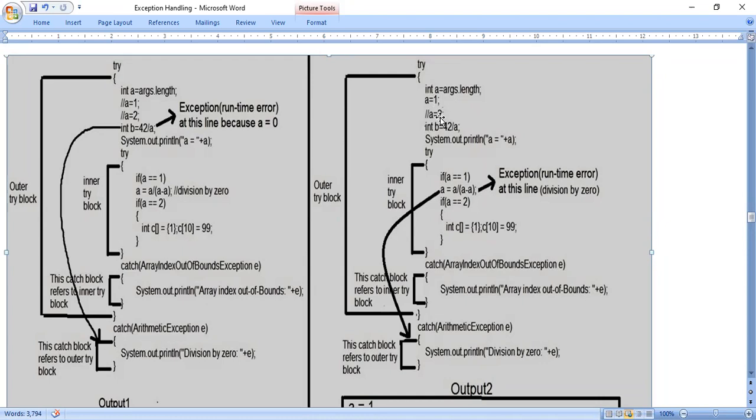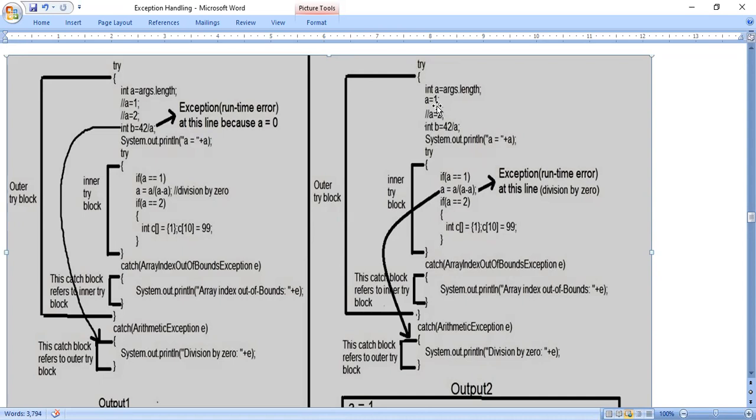Why have I done A is equal to 1 and A is equal to 2? If I execute in NetBeans without giving any command line arguments, in the program only we can assume by making it A is equal to 1, or A is equal to 2. If I put the comment for A is equal to 1 and A is equal to 2, the meaning of that is A is equal to 0. Now I have removed the comment for A is equal to 1. If you look at the diagram on the right side, A value is now equal to 1.